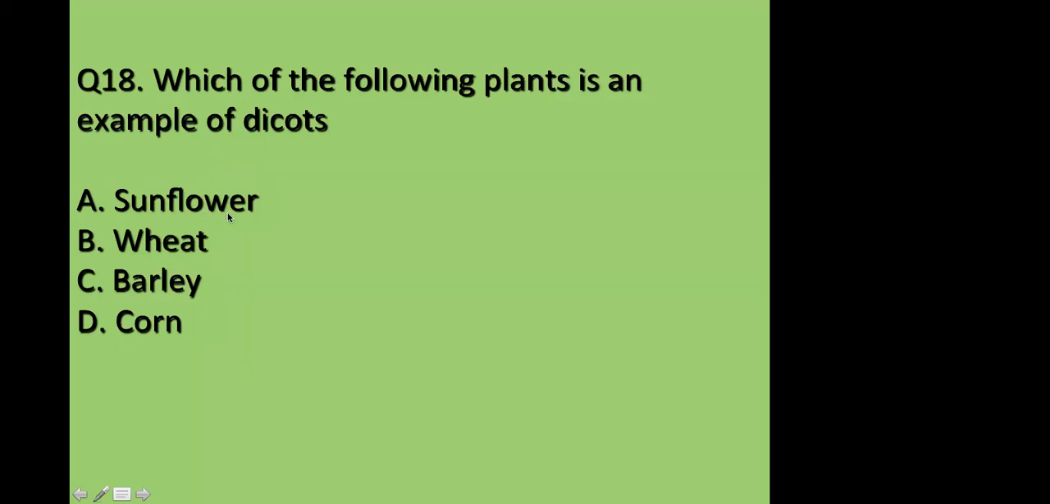So sunflower is the right answer. Sunflower is a dicot, whereas the rest of these cereals, wheat, barley, corn, are all monocots. So the answer is correct, but the meaning of dicot and monocot also you should know. Clear now? Any doubts in this? Miss, what is the answer? The answer is A, sunflower.